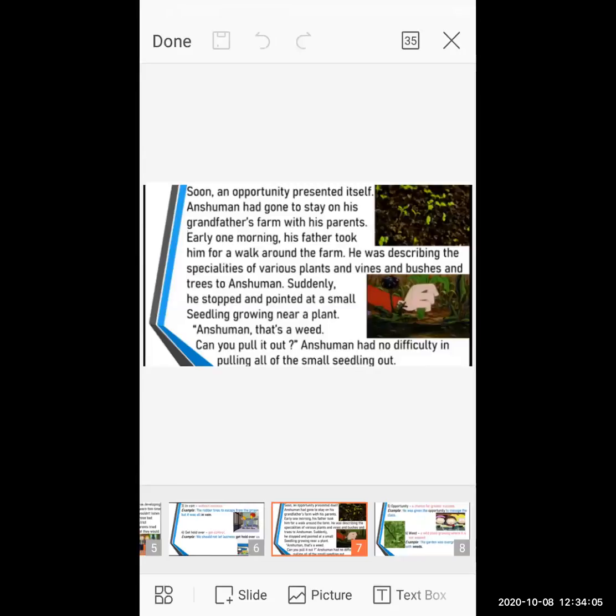So when it is removed out, that time he said a weed in the garden, that means removing unwanted seeds or unwanted plants. So when they removed it, it was removed very easily because it is a very small seedling. So Anshuman removed it very easily. Okay, so let's see what happened next when it was removed.